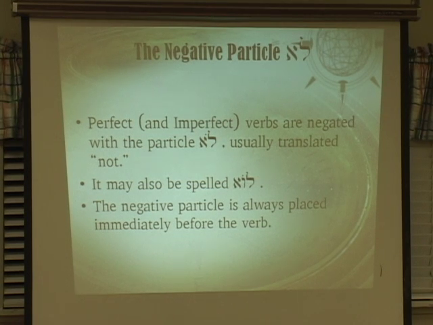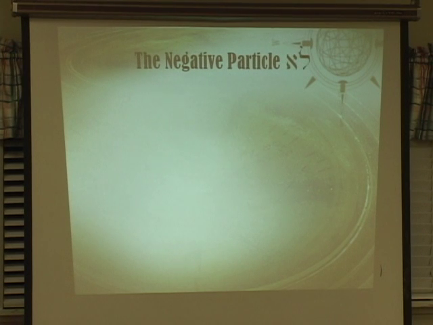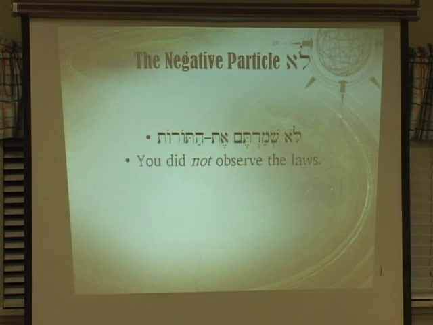The negative particle is always placed immediately before the verb that it negates. It should be pretty self-explanatory. For example, in the sentence, Lo shmartem et hatorot. You did not observe the laws. We see that shmartem is a second person, masculine or feminine?